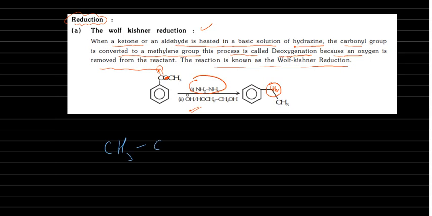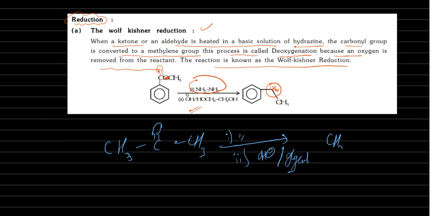Suppose a ketone is there. This ketone reacts with hydrazine in the first step, then in the second step OH minus in the presence of ethylene glycol. Ethylene glycol means generally glycol. So it is converting into propane. Propanone is converting into propane. Okay.